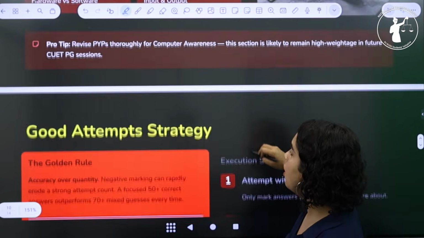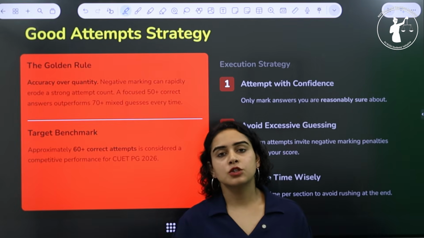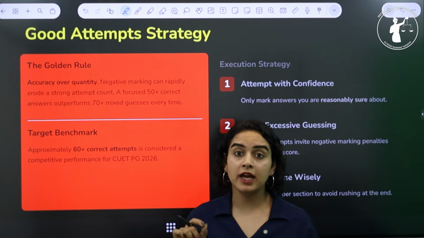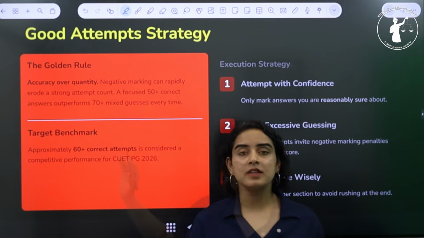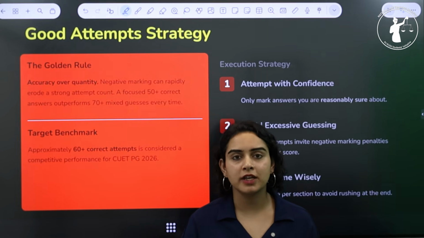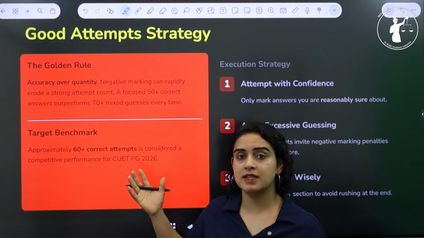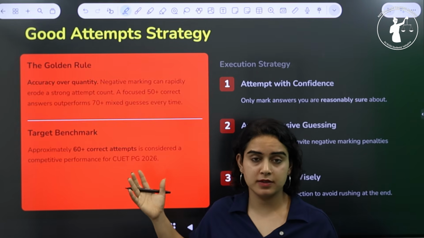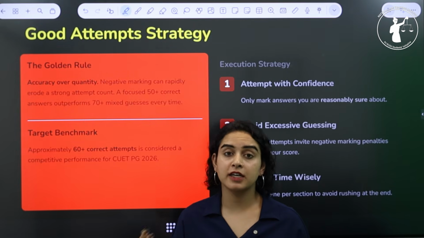Now let us talk about the good attempts strategy. Around 60 or more correct attempts shall be considered good performance for this exam. However, the number of attempts alone does not guarantee you a good score. Accuracy is also extremely important because this exam this year had negative marking as well, which can significantly reduce your marks if there are incorrect answers.